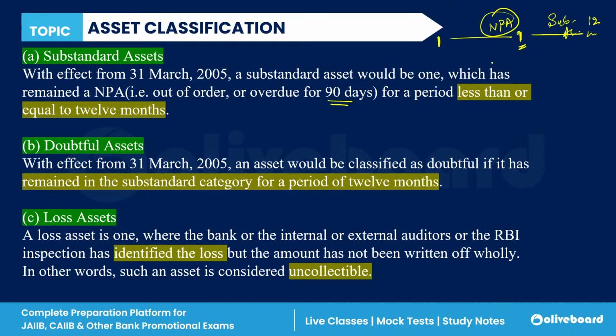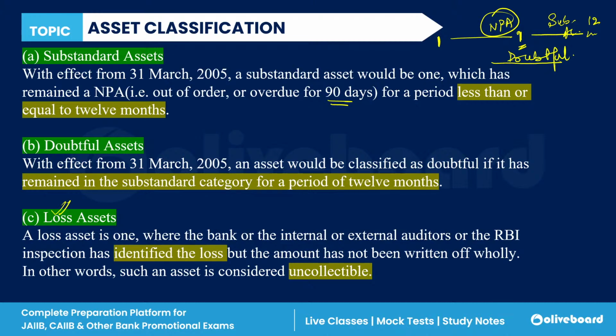Now, if it remains overdue for more than 12 months, then it is known as a doubtful asset, right?